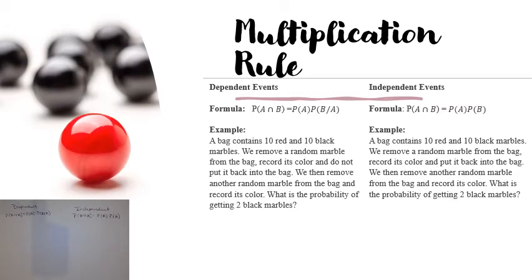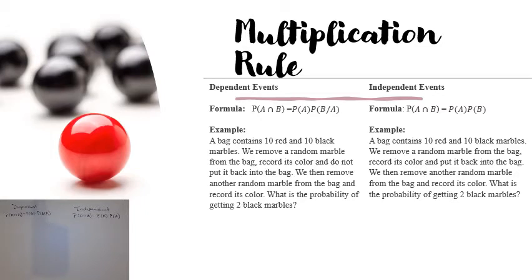In this example, we have a bag that contains 10 red and 10 black marbles. We're going to remove a marble from the bag, record its color, and in the first example, we are not going to replace the marble. We are not going to put it back in the bag. Not putting it back in the bag makes this a dependent event because that's actually going to change the number of marbles that are in the bag.